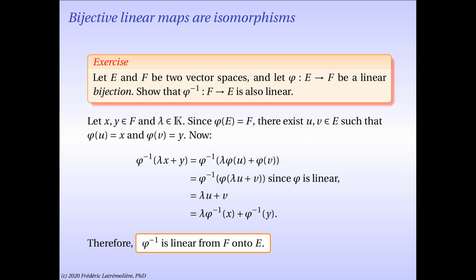This is actually a general phenomenon for algebraic structures. For instance, you can prove that a morphism from a group to another, which is also a bijection, has an inverse map which is itself a morphism. However, this is not true in every category. You will learn in topology, for instance, that there are bijective continuous maps whose inverse are not continuous. For our purpose, this removes a potential confusion and also provides us with a new tool to prove that a map is linear.